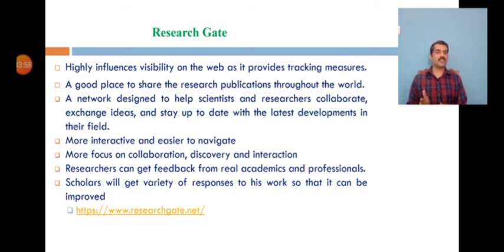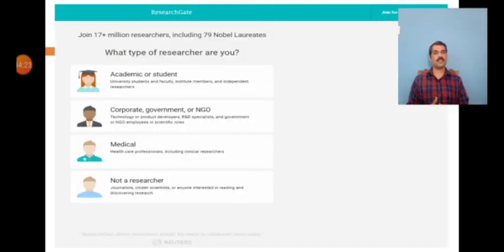So in ResearchGate, a variety of questions are posted which create possibilities of different approaches to answer. That boosts the researchers' thinking as well as enables them to get more ideas to work on. So it highly influences the visibility on the web, as it provides tracking measures. So there is a high chance of getting visible and even having more citations. This is the home page of ResearchGate.